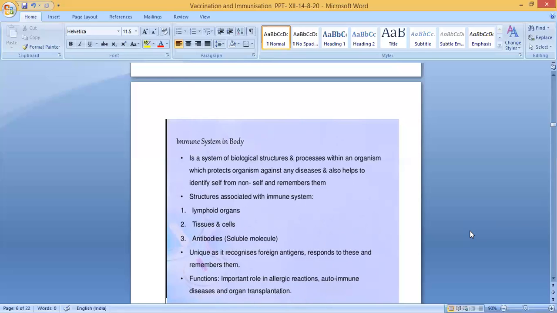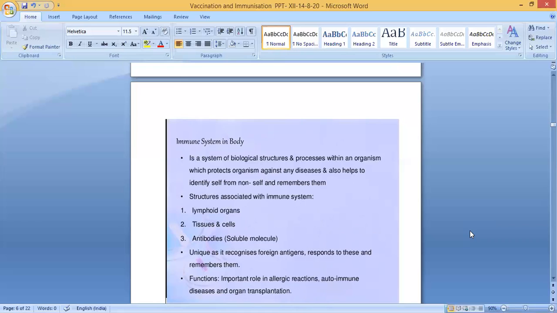The immune system recognizes foreign antigens entering from outside and responds to them. The body will start to produce antibodies and remembers them. That is called memory.